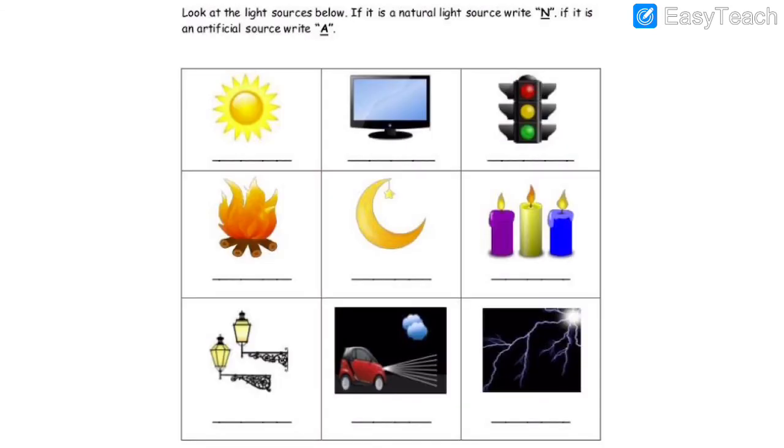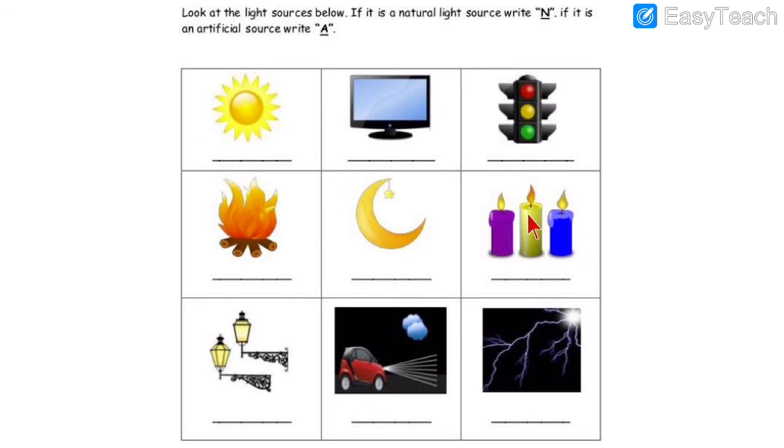Now, look at the pictures again. Write N if it is a natural source of light and A if it is an artificial source of light. So, for here we have to write N and A. Is it natural or artificial? You have to decide and you have to write in homework. So, this is the sun, it is a natural source of light. Television, it is an artificial source of light. Then traffic light, that is artificial. Fire, that is natural. The moon, natural source of light.